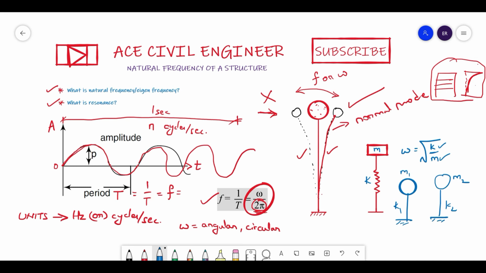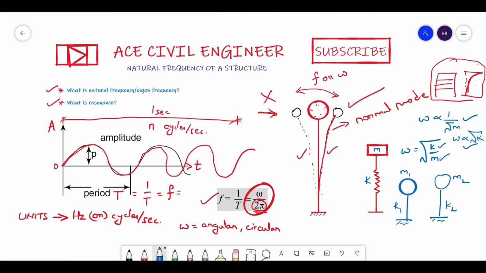You can directly notice that omega is inversely proportional to root m and omega is directly proportional to root k. The first applies when stiffness is constant between different structures, and the second applies when mass is constant. Here I consider k1 equals k2.